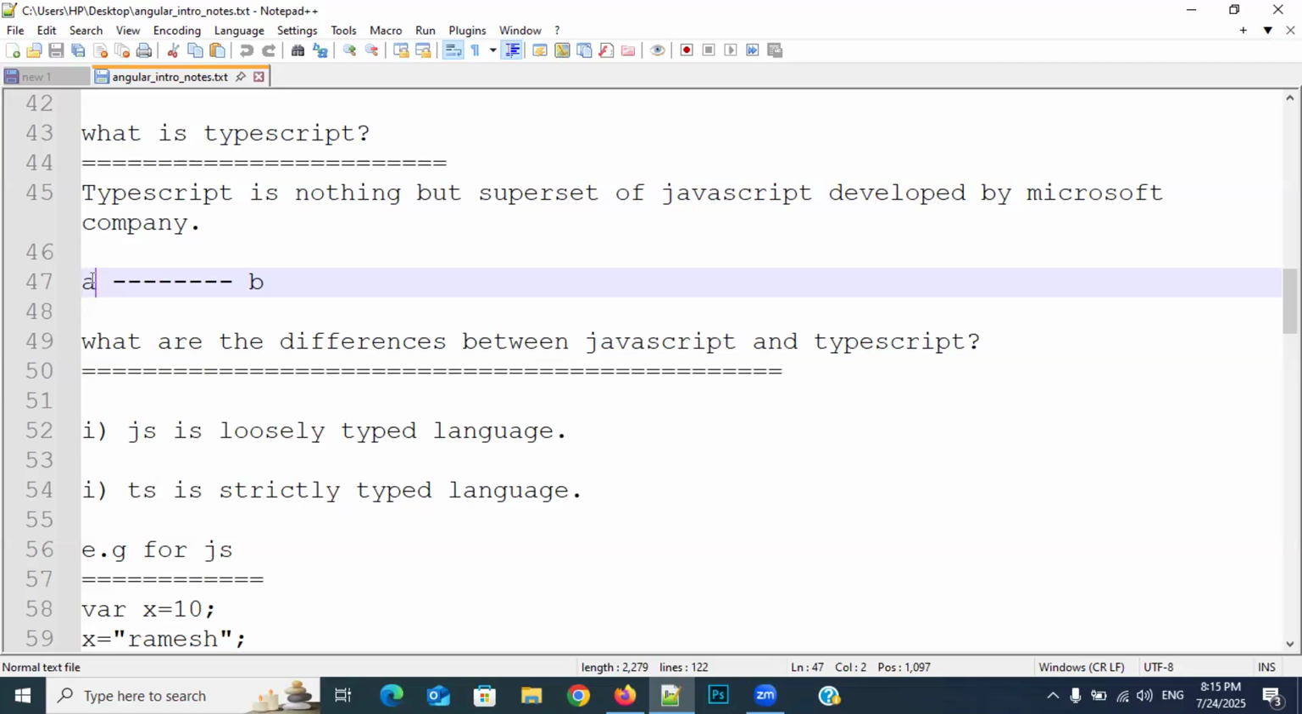Sir, what is loosely typed and what is strictly typed? Loosely typed means however I feel, I can write. Strictly typed means with a serious face I need to write. Here, typed means related to data types. What are data types? Whenever you develop an application, we need to deal with so much data.